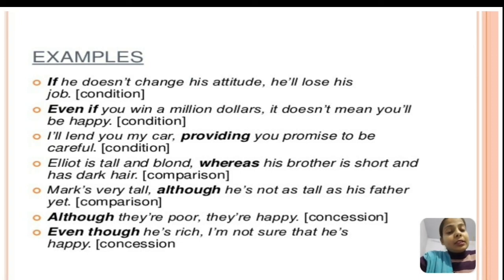But if it is at the start of the sentence, then you have to use a comma after the completion of the dependent clause. See the example: Although they are poor, comma, they are happy. So that is concession. Even though he is rich, comma, I am not sure that he is happy. Again this is showing concession. So this is how we use subordinating conjunctions.